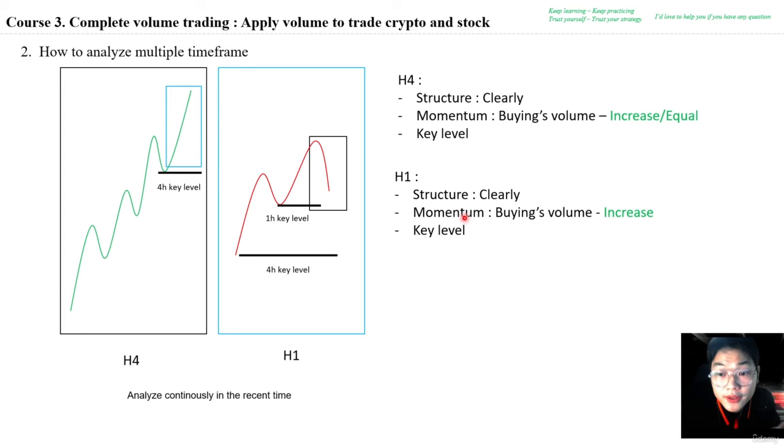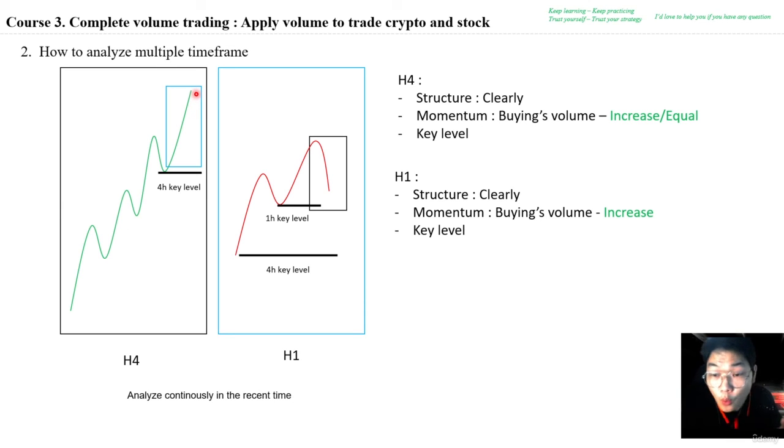And I want to say more at this time, if in the 4 hours time frame the buying volume is increased, it means that you can take profits higher than the recent high of the market. But if the buying volume in the 4 hours time frame is just equal, it means that buying pressure at this time is not strong, and selling pressure is also quite strong to join the market. Therefore, taking profits at the recent high of the market is the most beautiful place and the safest place for us.